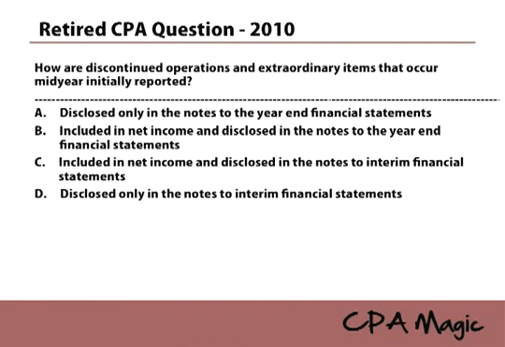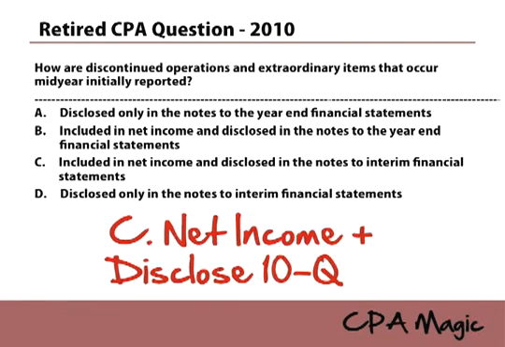Now, just a rule of principle here, you always disclose more information. So C you would think would be the right answer just because it's saying disclose in the 10Q also. And if you go back to our definition of extraordinary items, they have to be material in order to be an extraordinary item. So a material item, yes, it needs to be disclosed in the 10Q. So C is correct, and the rule of thumb of disclosing more information holds true on this question. So C is the answer right there.